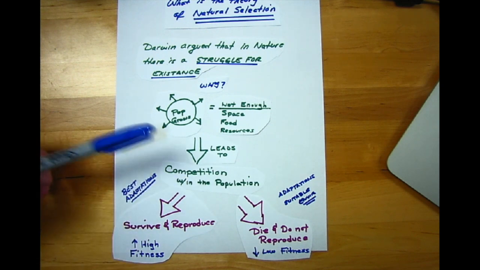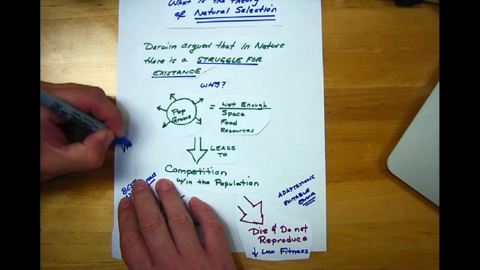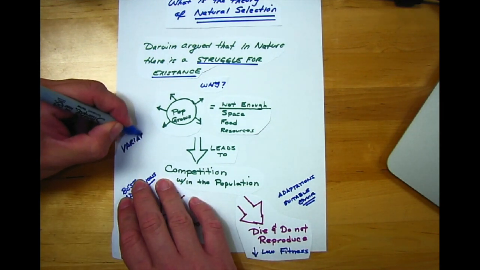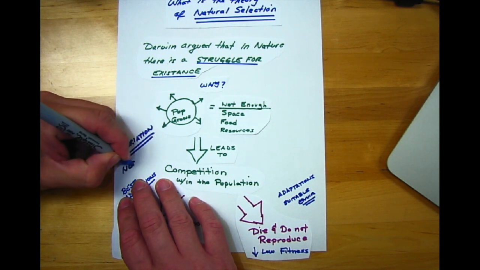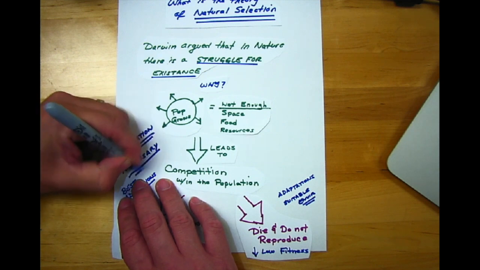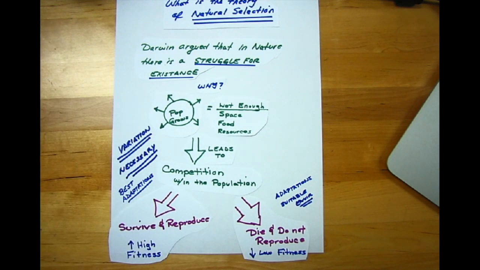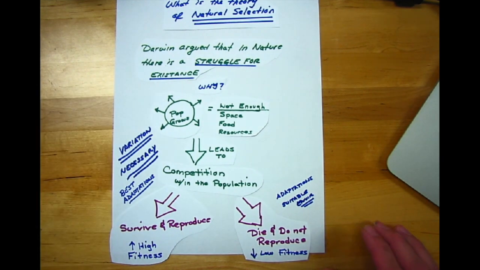So that's very important. Variation is necessary. It needs to be present in order for natural selection to occur, in order for evolution to occur.